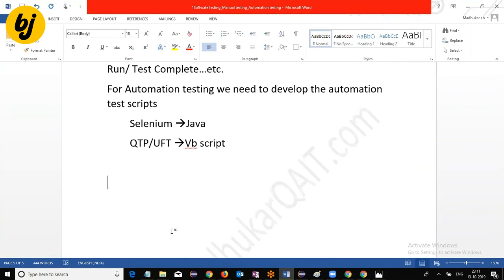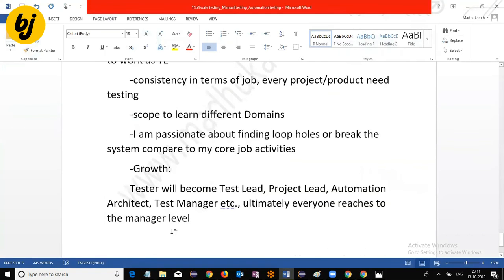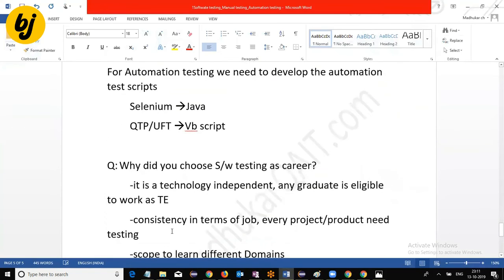In 99% of interviews, they are going to ask this kind of question: why did you choose software testing as a career? Majority of students are going to give the wrong answer for this, like "to deliver quality software." That is not the point here. Why do you prefer a software testing job? That's the intention.